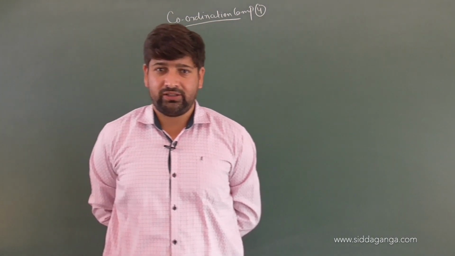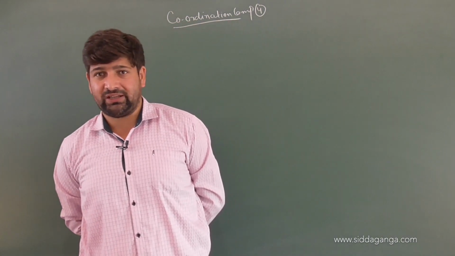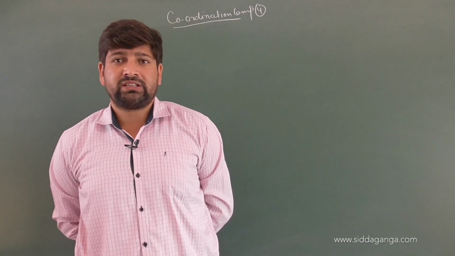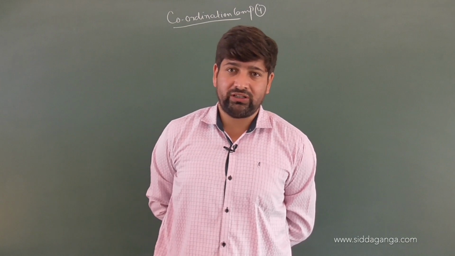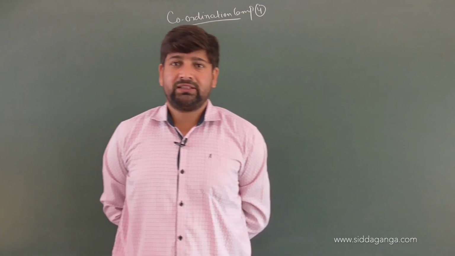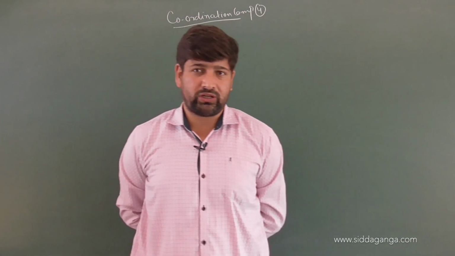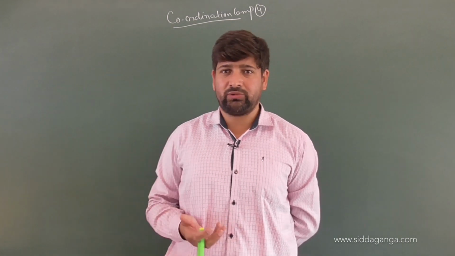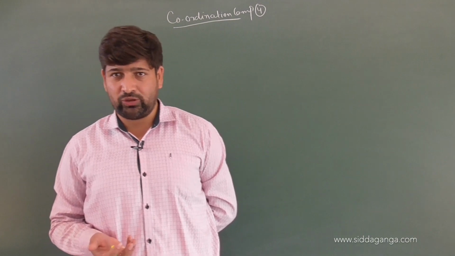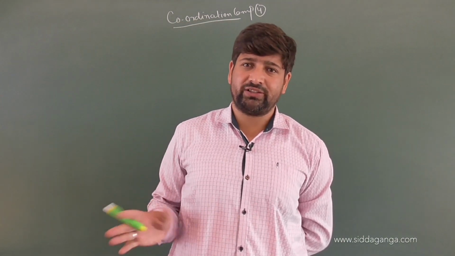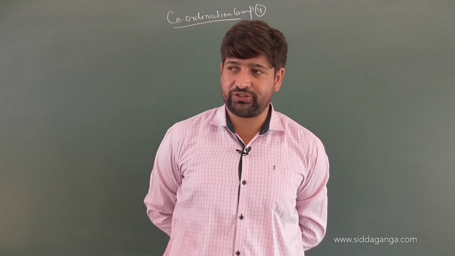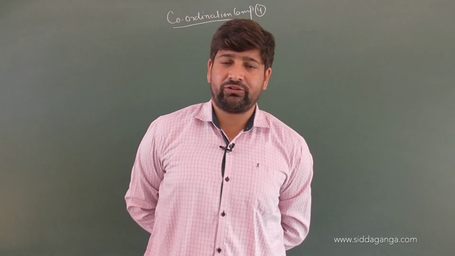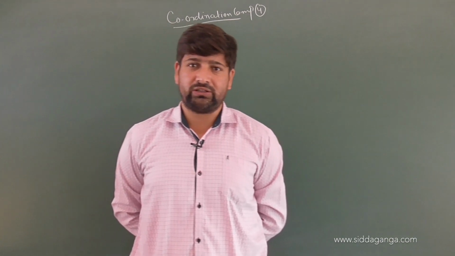We have made it clear in coordination compounds that two types of valencies, primary and secondary valencies, exist according to Werner's theory. Secondary valency determines the shape, which we call the coordination polyhedra. A coordination compound is made up of a counterion, a metal atom and ligands. We have discussed nomenclature, and ligands have to be ordered alphabetically. We have discussed various rules during the discussion of nomenclature. Now today we will solve a few more examples and try to name the coordination compounds with the rules that we have learned so far.